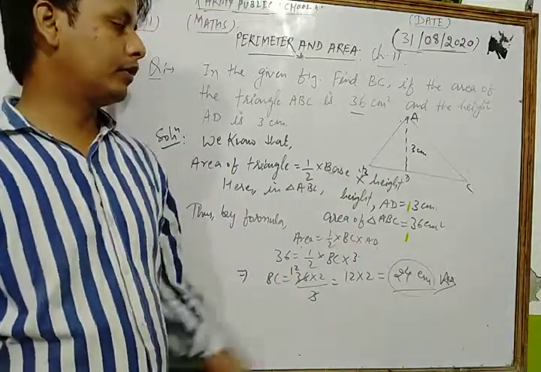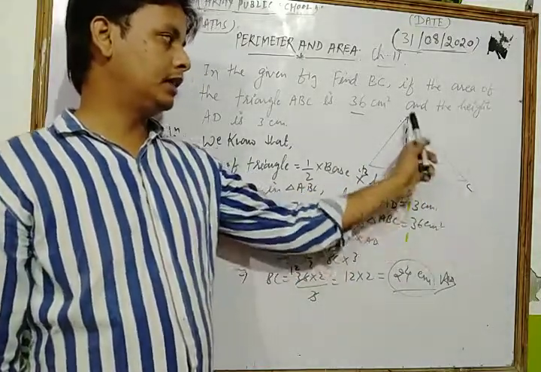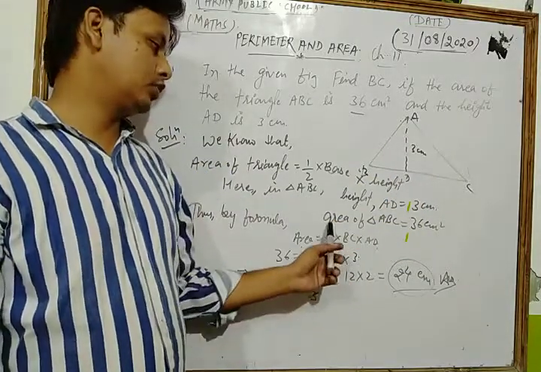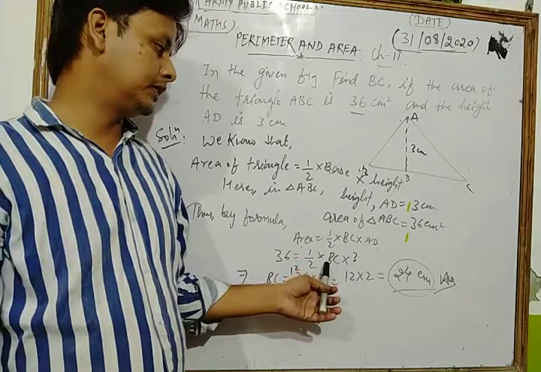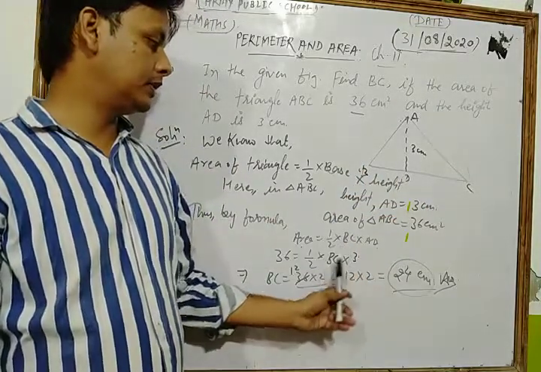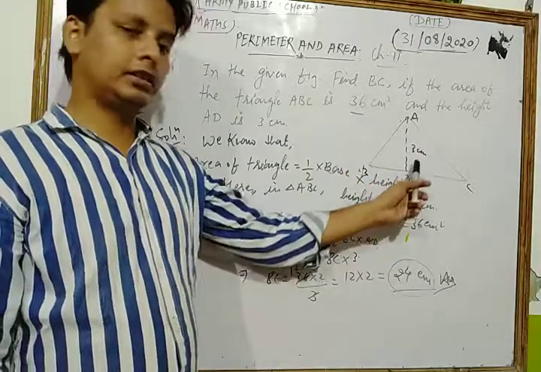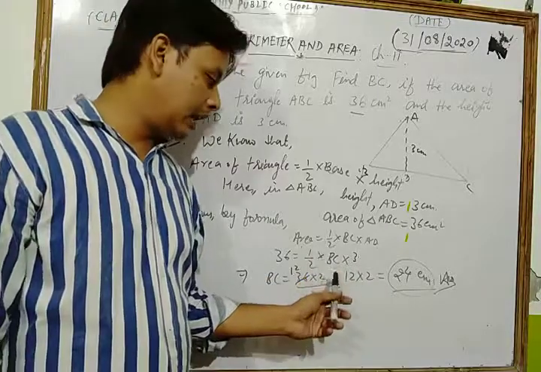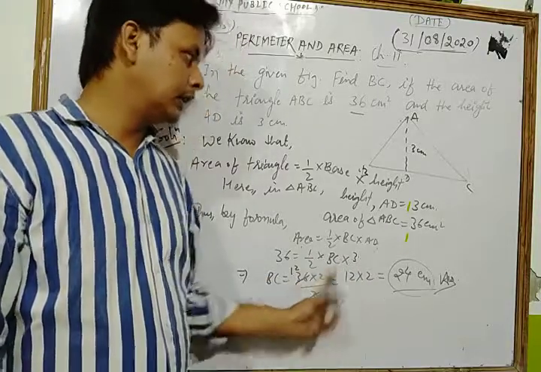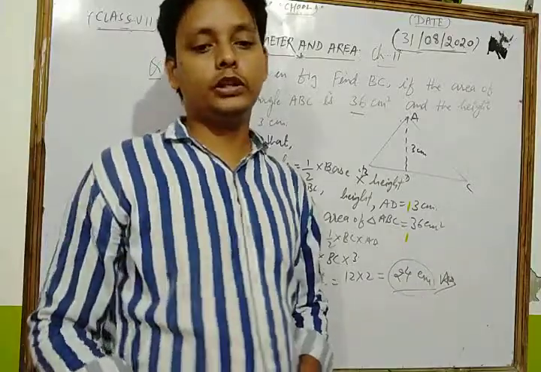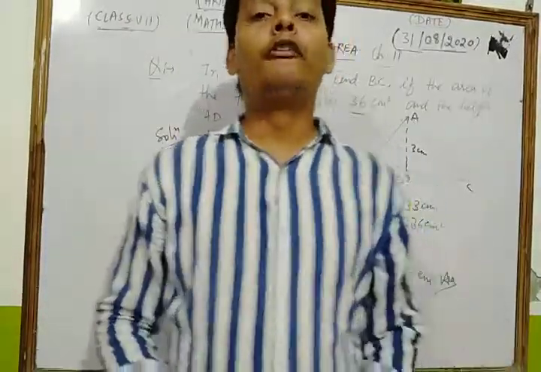So we put 36 equal to 1/2 into BC into 3. After solving, we get the base of that triangle as 24 centimeter.